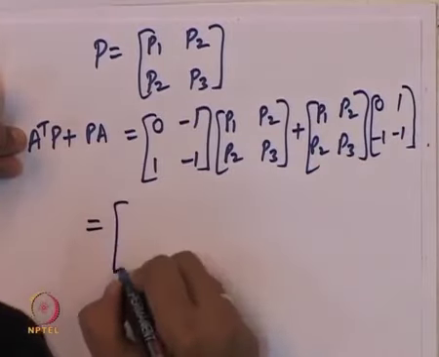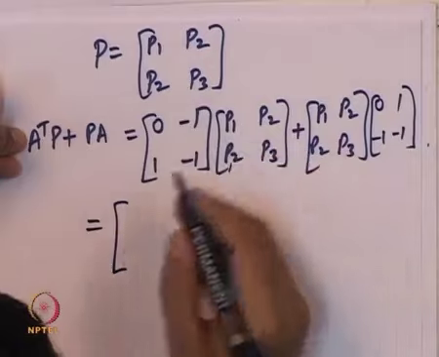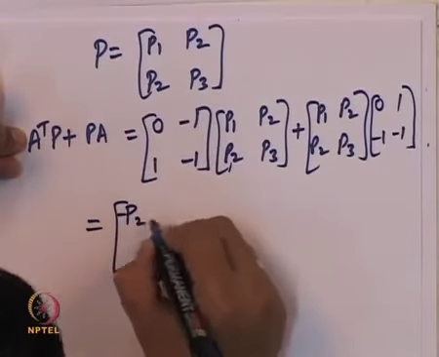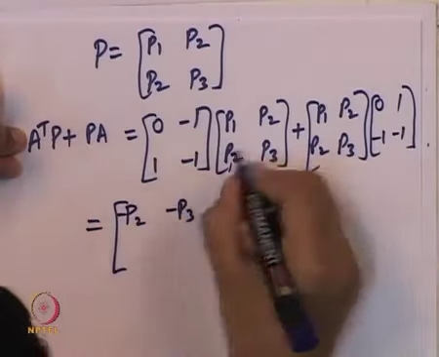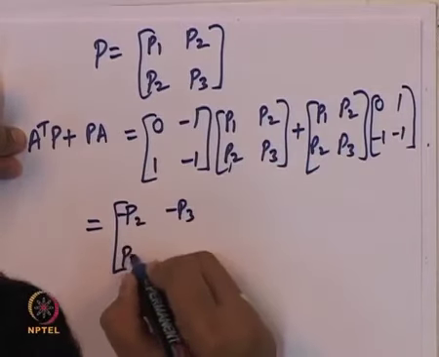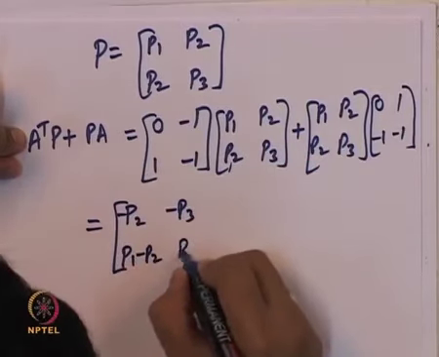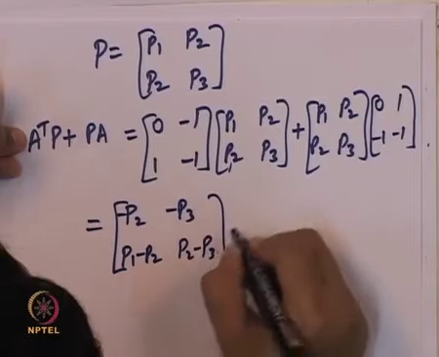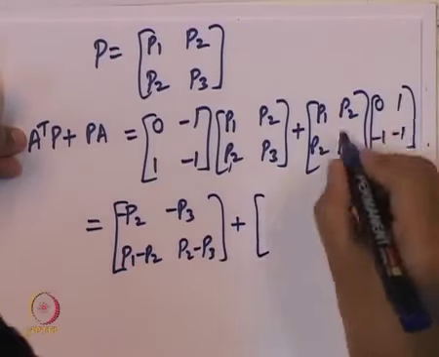And when we solve this, we get minus P2 minus P3, P1 minus P2 and P2 minus P3, plus this particular matrix product.